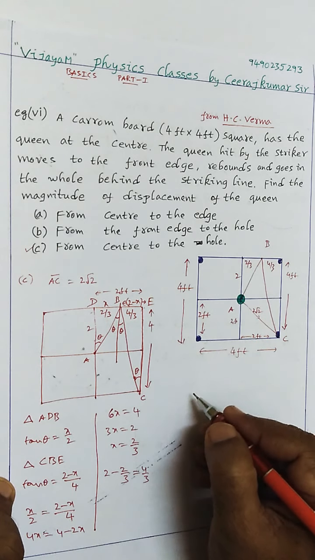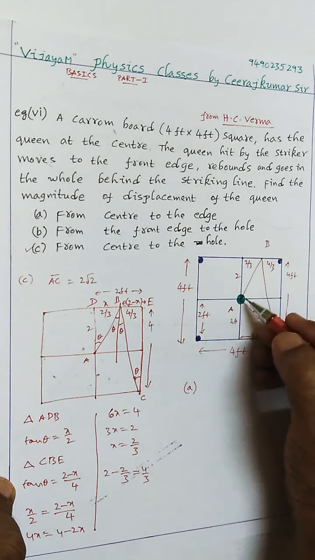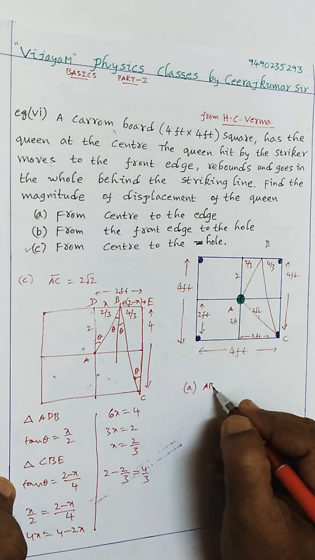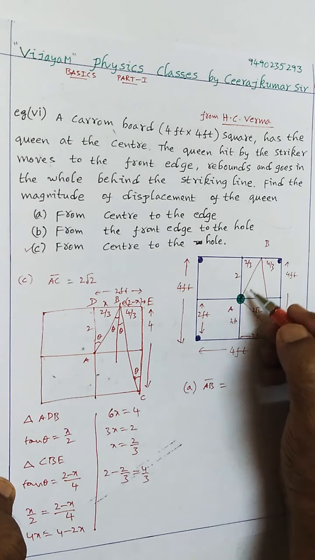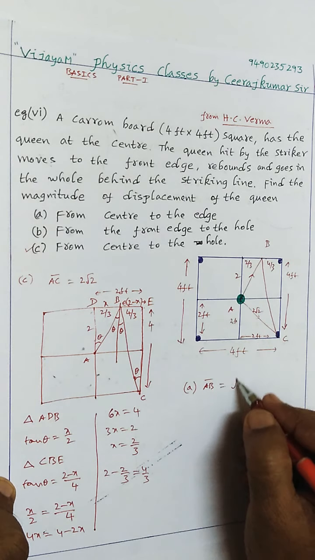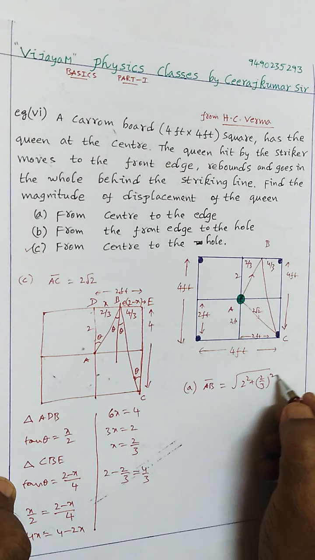Okay, now let us look at question A. From center to the edge means he is asking about AB. So what is AB here? The diagonal length is nothing but root over 2 square plus 2 by 3 whole square.